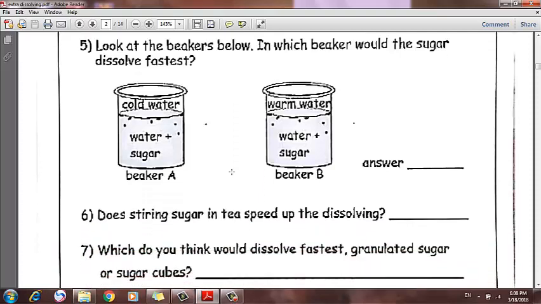Question number 6. Does stirring sugar in tea speed up the dissolving? Yes, it does. As you know, stirring speeds up the dissolving process, so it does.